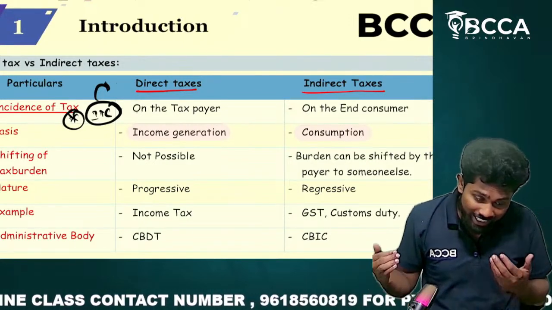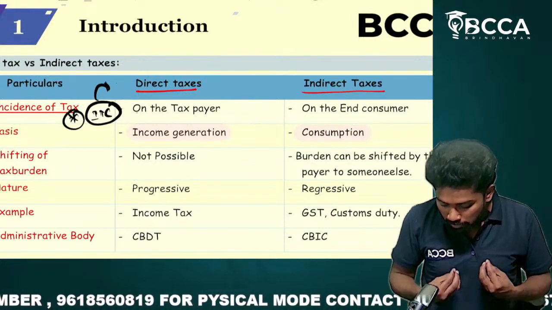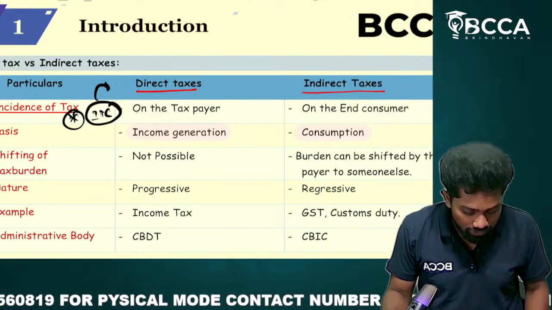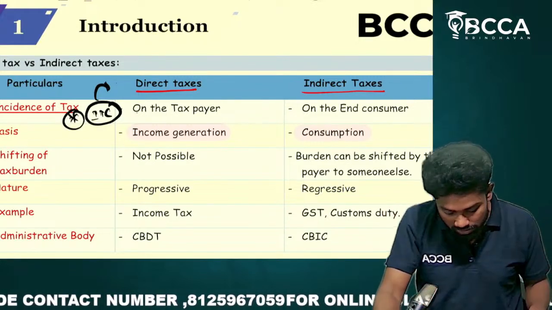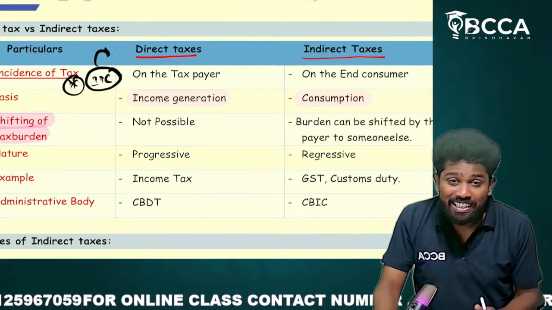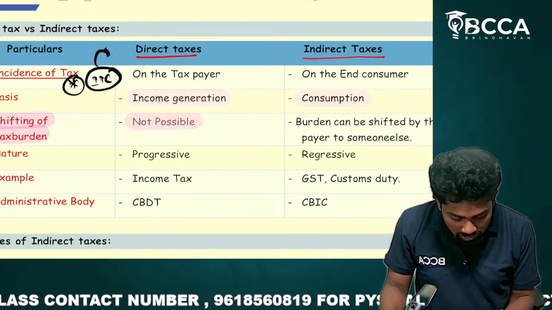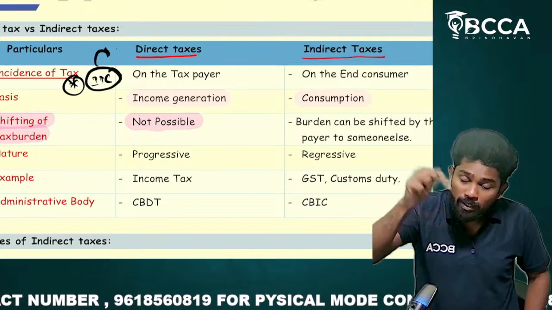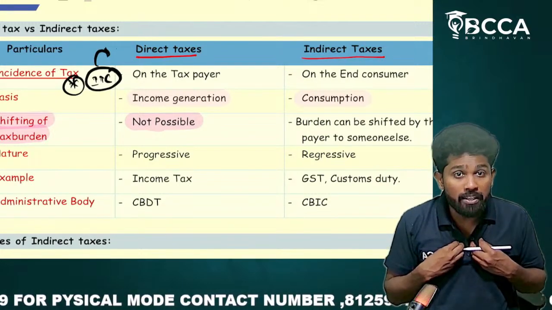So indirect taxes is on what? Consumption. If you are buying something, on that indirect taxes will be levied. Whereas direct taxes are levied on what? Income generation. Now coming to direct taxes, shifting of tax burden. Can the burden be shifted to someone else? No. Direct taxes, the burden is only on the one who is generating income. If I am generating income, the tax has to be paid by me.